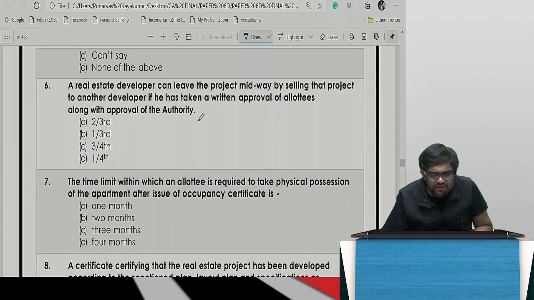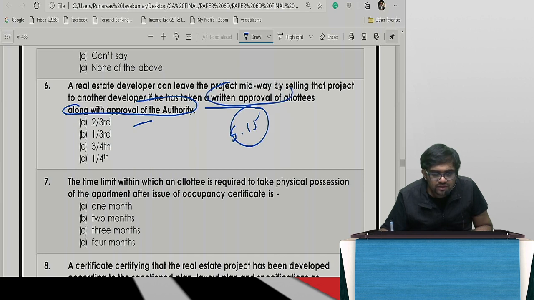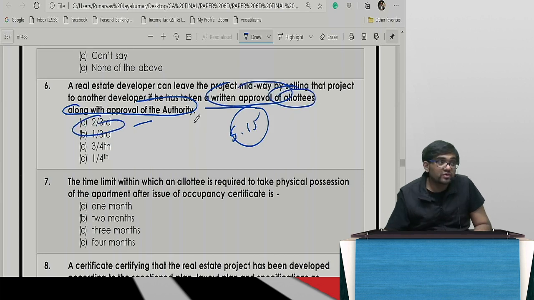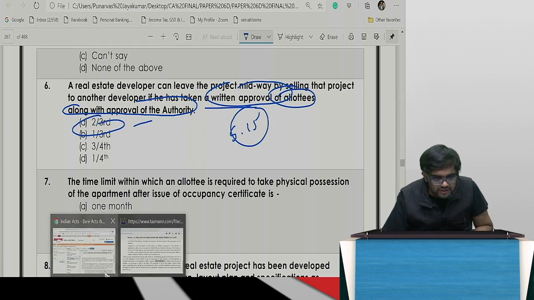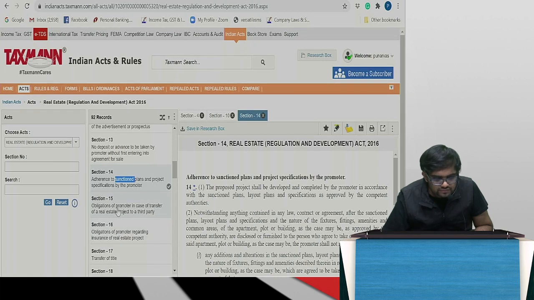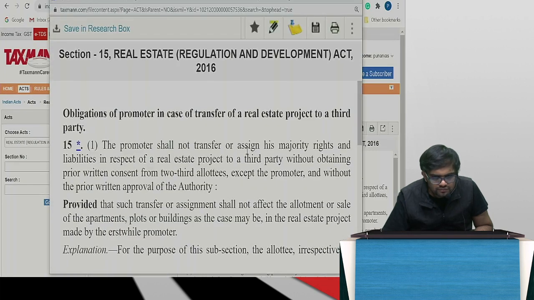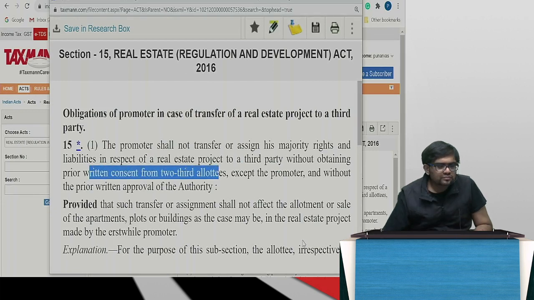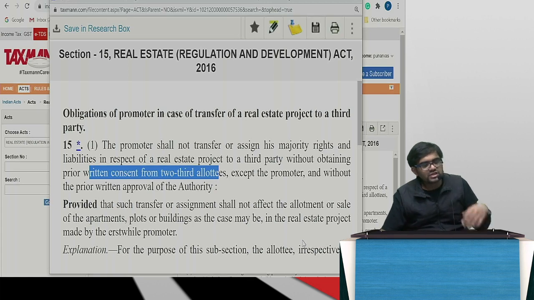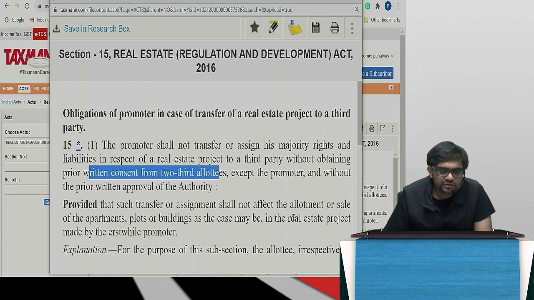Real estate developer can leave the project midway by selling that project to another developer if it's taken written approval. Come on, guys, where? Your transfer, section 15. Along with approval of which written approval, allottees. How many allottees? 2/3 of allottees. We have done this. It's okay. Let's read again. Where, section? 2/3 allottees, except obviously the promoter. He will be happily transferring. So how many allottees? 2/3.